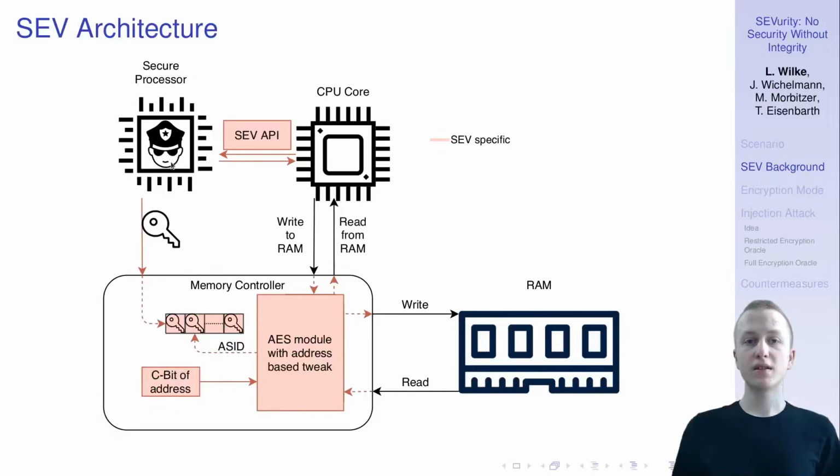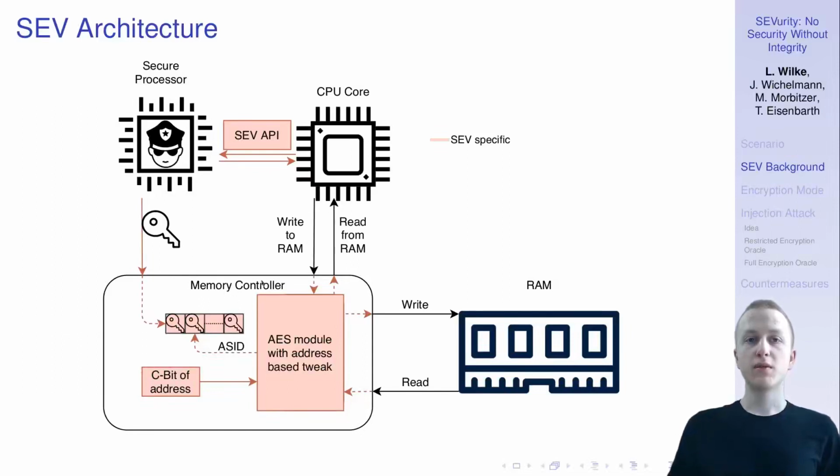And this has some kind of management functionality. It offers an API to the CPU core, and there it can request the creation of a new key, which the secure processor then creates and stores in its protected memory so that the hypervisor cannot access it. And then it also programs the key here into the memory controller.